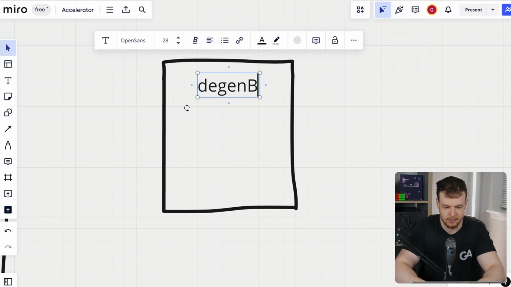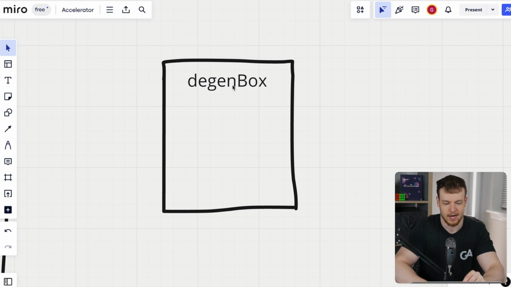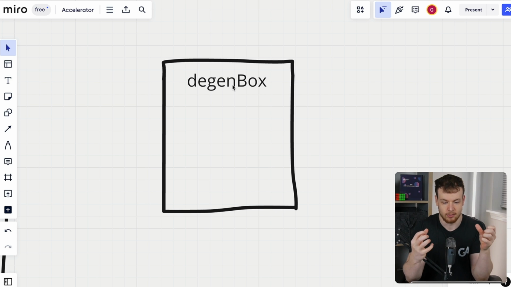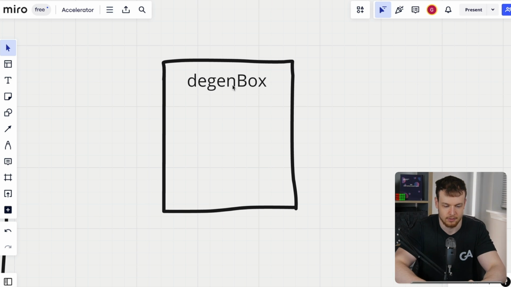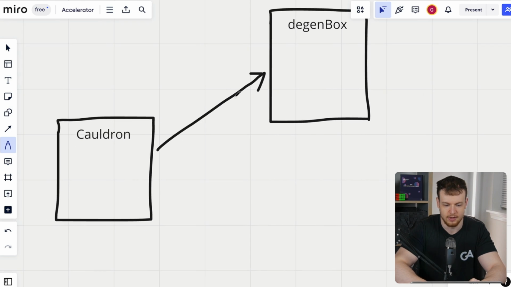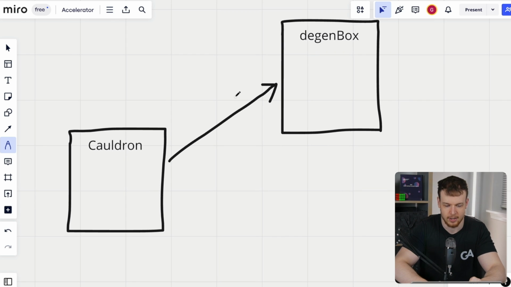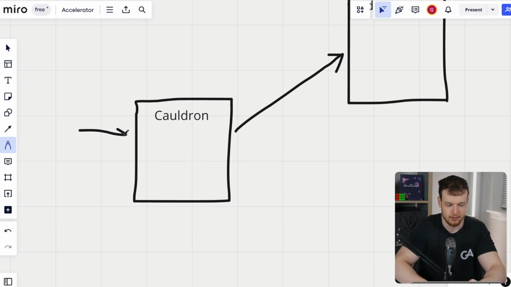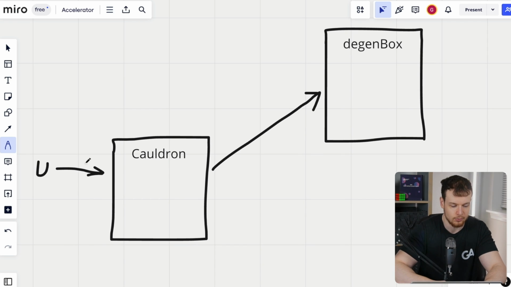So we'll put the degen box. And this is where all of the actual accounting and all of the actual funds for the collateral and everything is actually held in this contract. And only the cauldron is allowed to go and talk to the degen box, call the important accounting functions on the degen box contract, and the users, of course, interact with the cauldron. So what will happen is we'll see the users come to the cauldron.